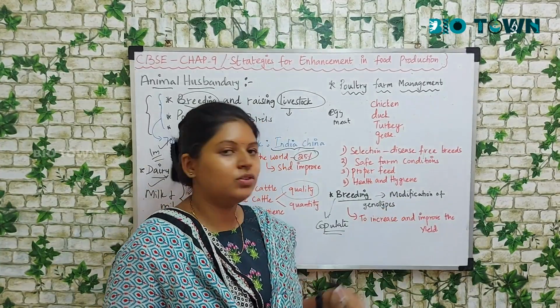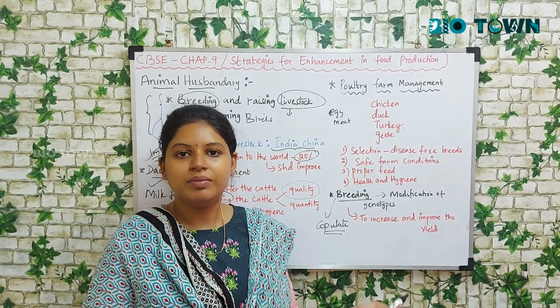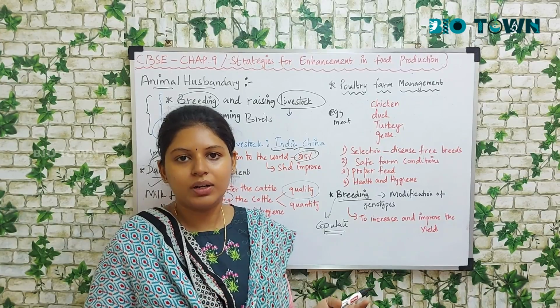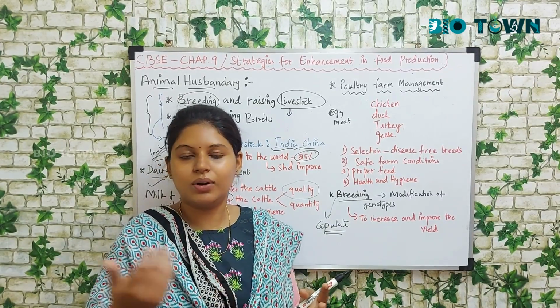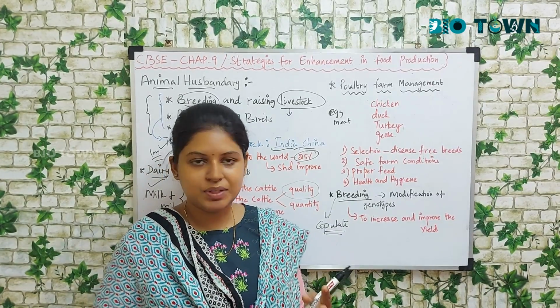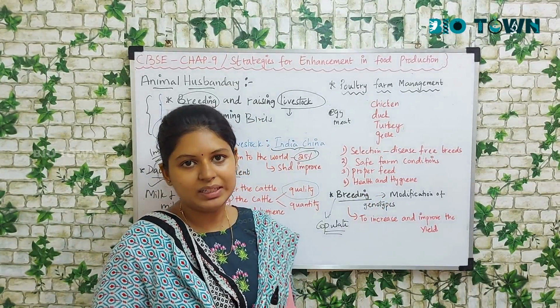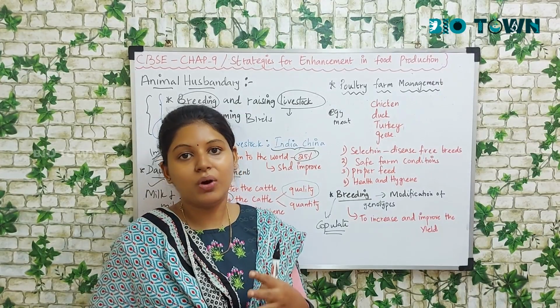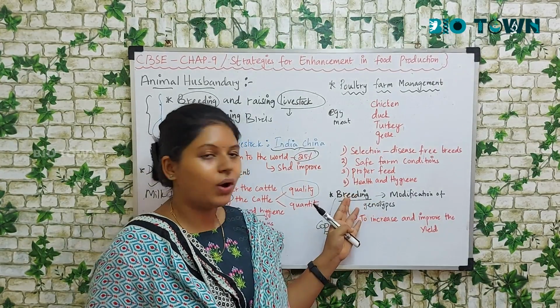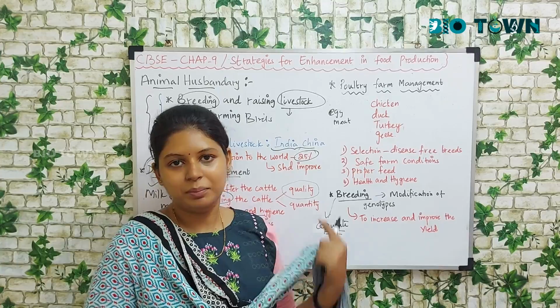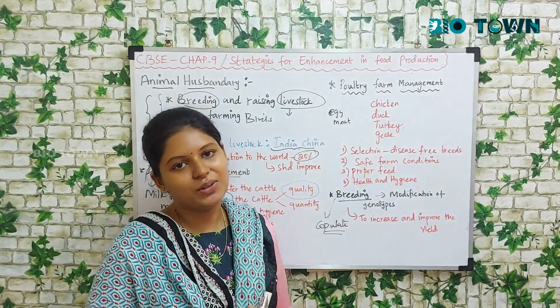So modification of their genotype. For sure, when there is a copulation of two important organisms, there's going to be a genetically variant species. So that is what we are going to talk about here to increase and improve the yield. In the next video, we're going to talk about the different types of breeding. If you want to take a screenshot, you're most welcome.